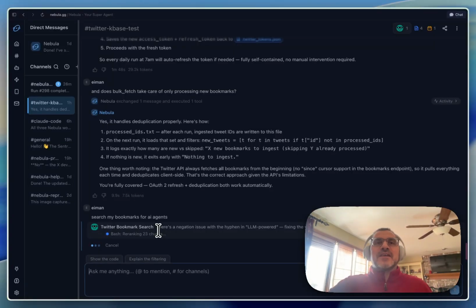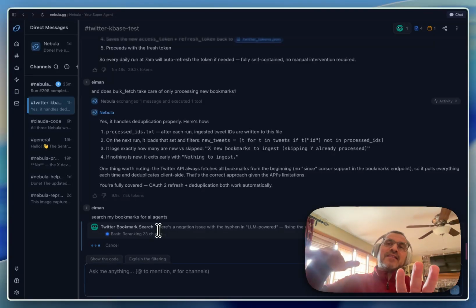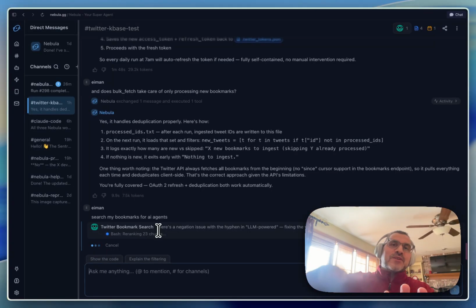It's a little slow here because with QMD, how it runs is it performs the query and then there's an LLM re-ranker. So there's actually an LLM running within my QMD that's doing the re-ranking of the results.